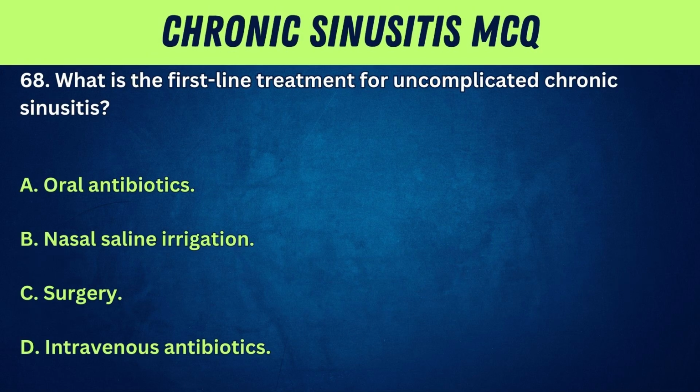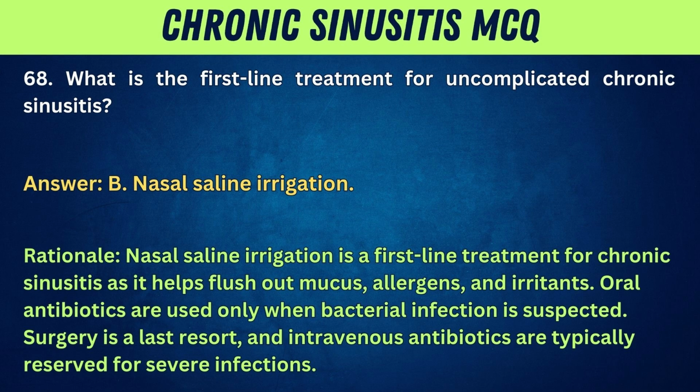68. What is the first-line treatment for uncomplicated chronic sinusitis? A. Oral antibiotics. B. Nasal saline irrigation. C. Surgery. D. Intravenous antibiotics. Answer: B. Nasal saline irrigation.